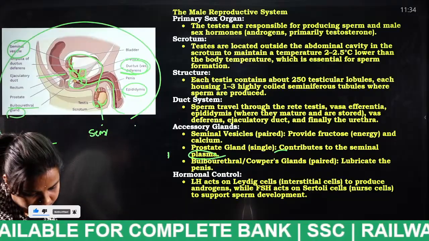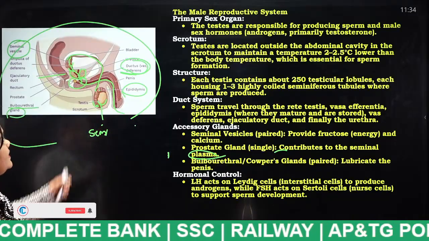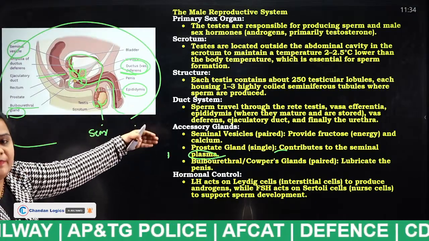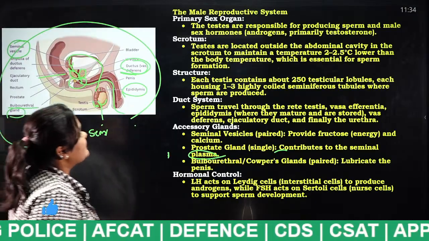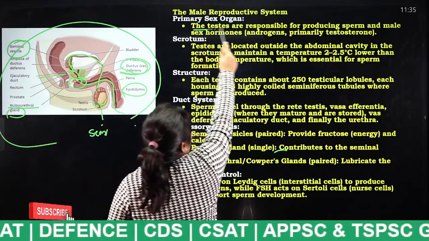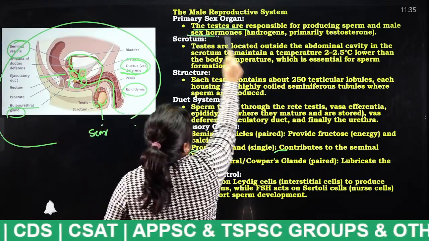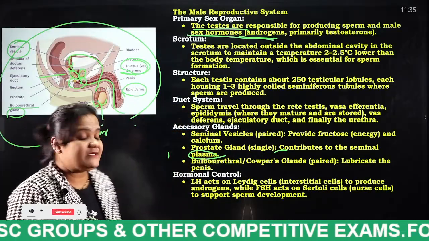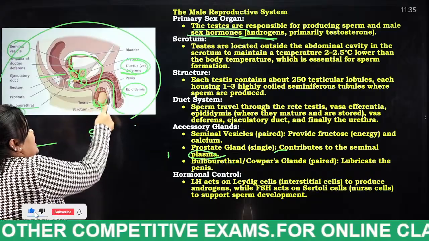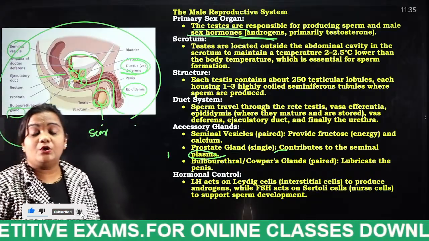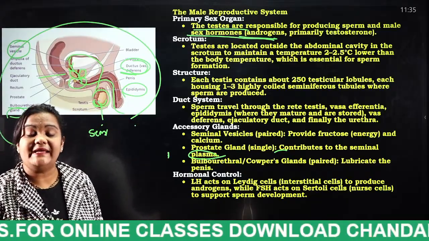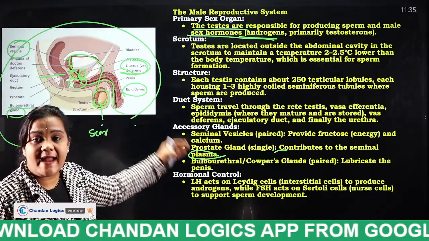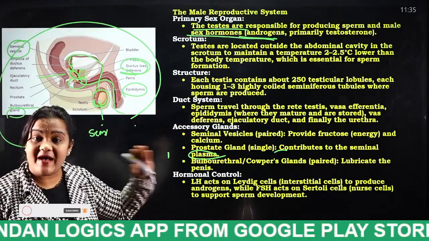Okay, next. These are what I have discussed, and I am displaying them on the board. Primary sex organ: the testes are responsible for producing sperm and male sex hormones, androgens, primarily testosterone. Did you understand what I said? So this is the testis. It is the main organ to release sperm cells, and it also releases the male sex hormones like androgens and testosterone. Very, very important.